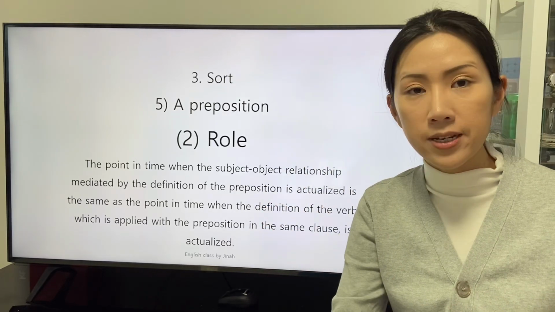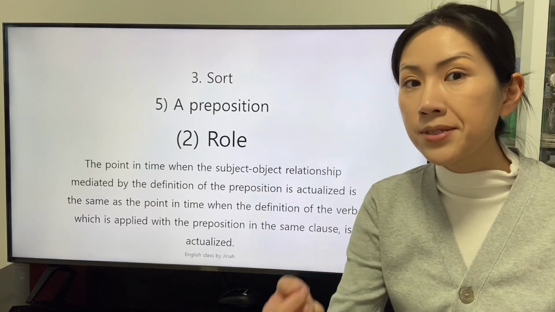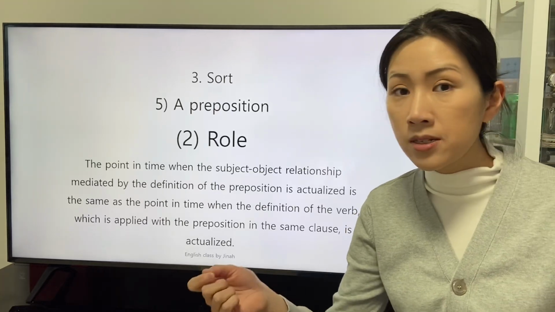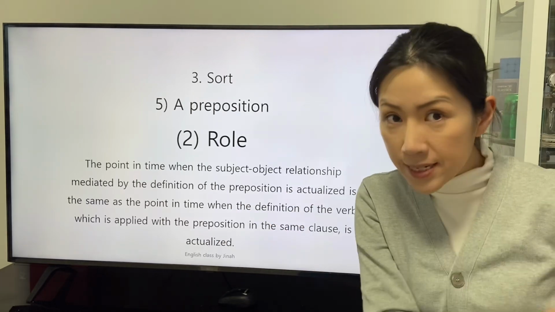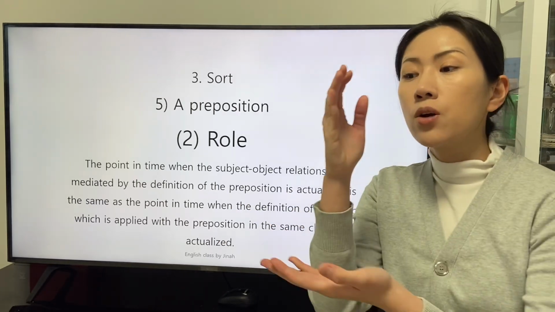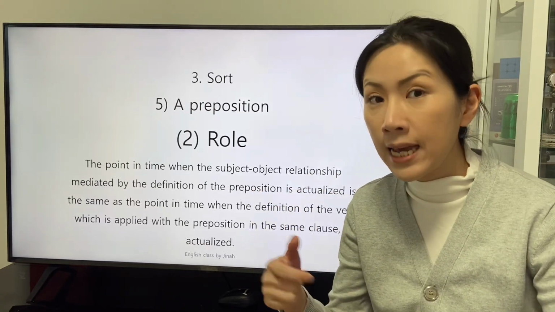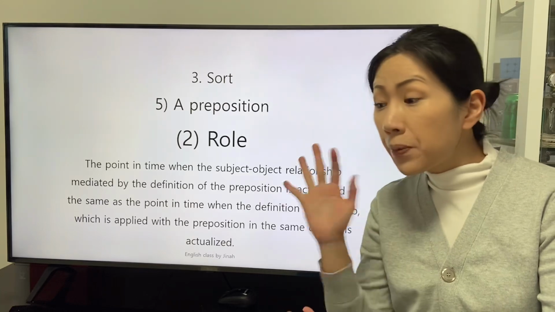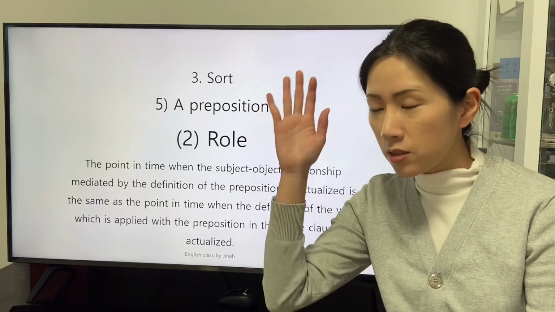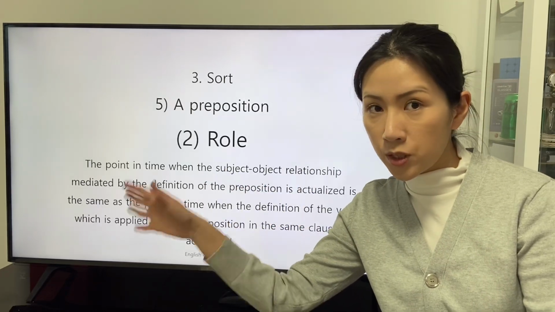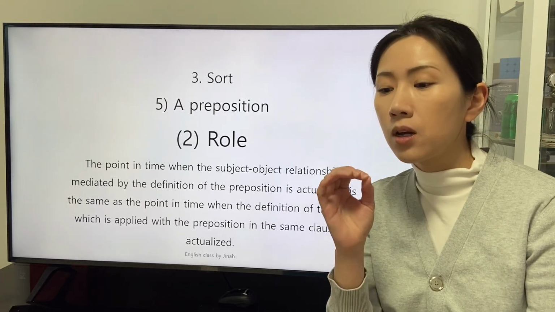In a clause that a verb describes the subject and reveals the tense to signify the gap between the present and the point in time when the definition of the verb is actualized, the preposition reveals the relationship between the subject of the preposition and the object of the preposition at the point in time when the definition of the verb is actualized.